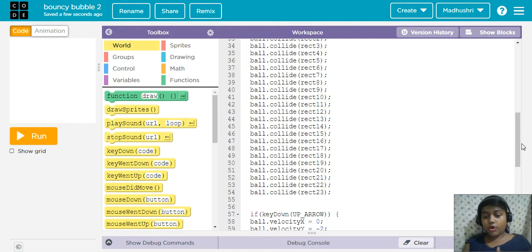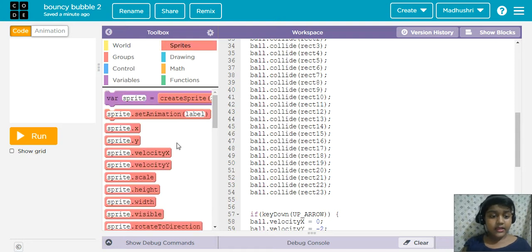I'll say collide once again. But before that, I'll say what this is. This is called the toolbox, so we can take from this what we need. Function draw. There are many things: sprites, sprite dot velocity x, sprite dot velocity y, scale, height, width, visible, rotation to direction. Many things are there. You need the collide thing now, right? I'll take it and give it to you.